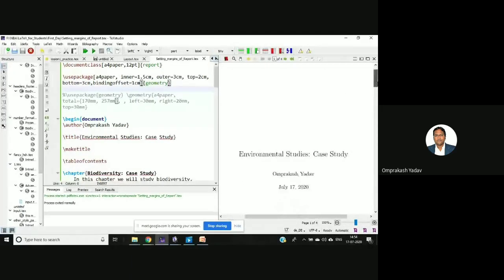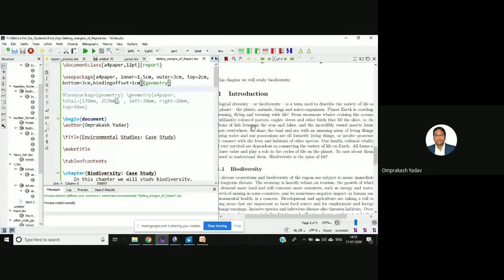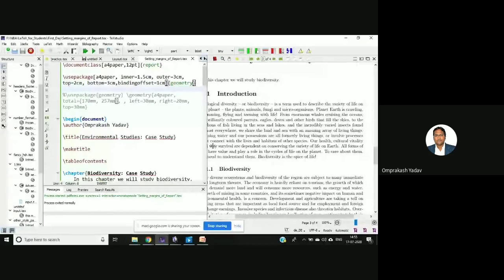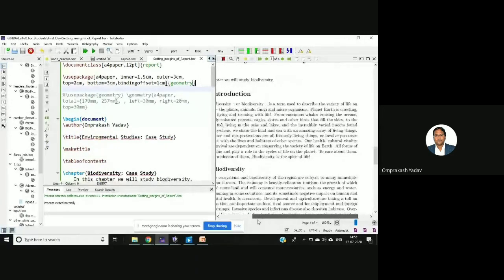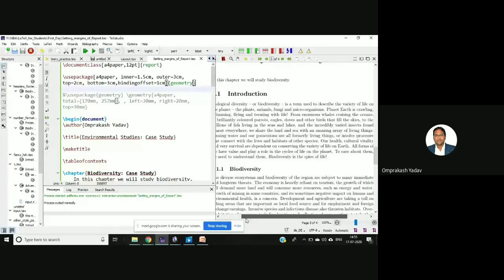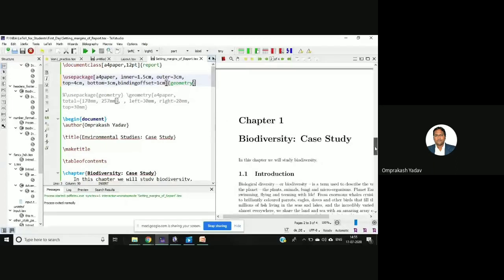See here, initially it was able to fit, but now it has a little bit of increase here, and the margins are changed. For example, if I increase this one, let's say top by 4 centimeter, the top margin.